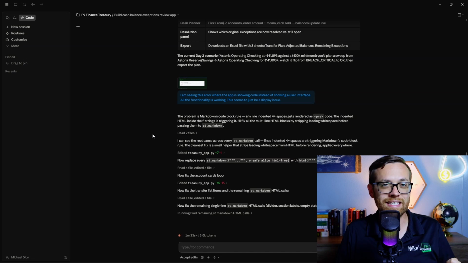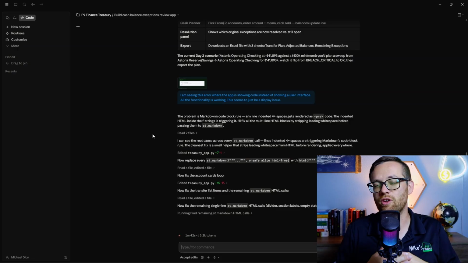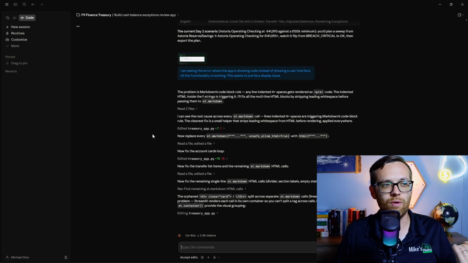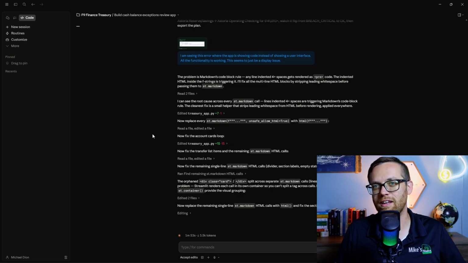Now it's going in and testing it to make sure the solve worked. It found a few more things that need to tweak with the markdowns and with the coding. It's going to adjust all those. Once it runs the full script with no errors, then it will let us know it's done, let us know what it changed, and then we can go back and test again. And you'll see it's just going right in and editing the script as it goes, and then testing it once it does the initial edit.